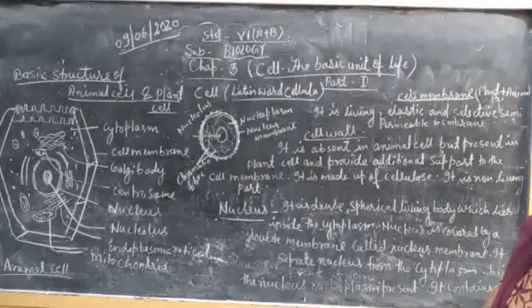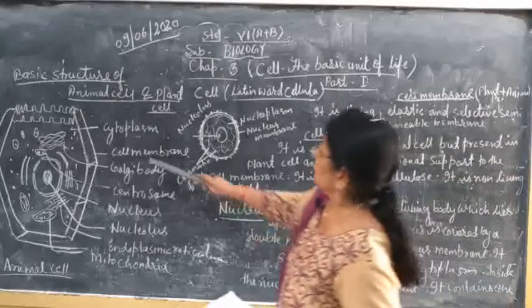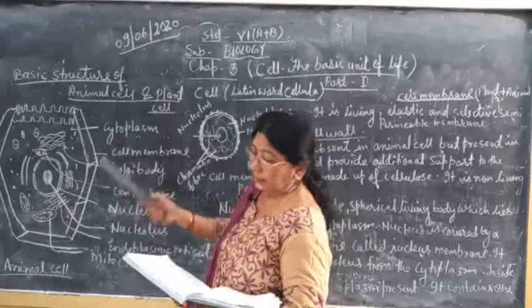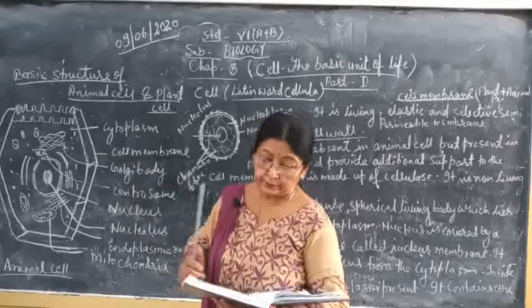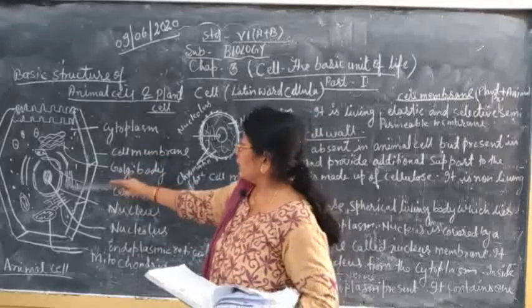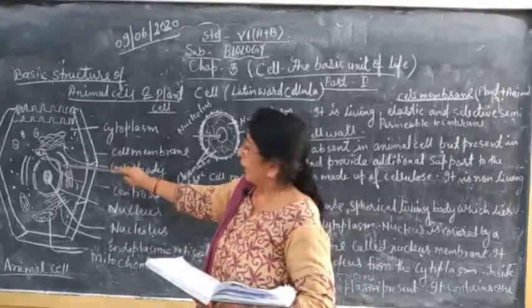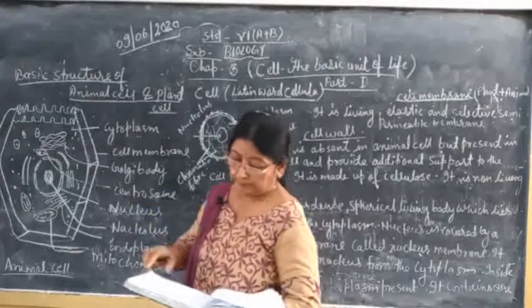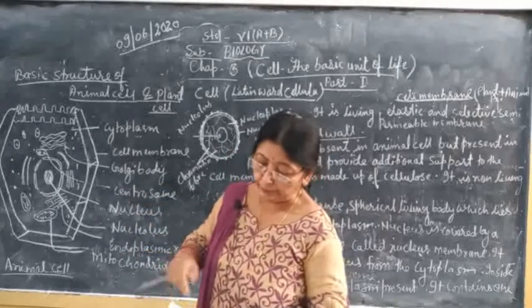Next, cytoplasm. It is a homogeneous and colorless liquid-like substance that lies between the nucleus and plasma membrane of a cell.